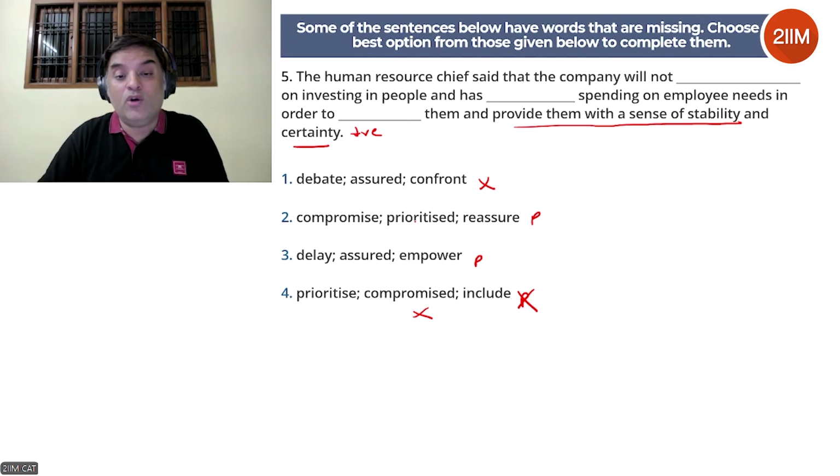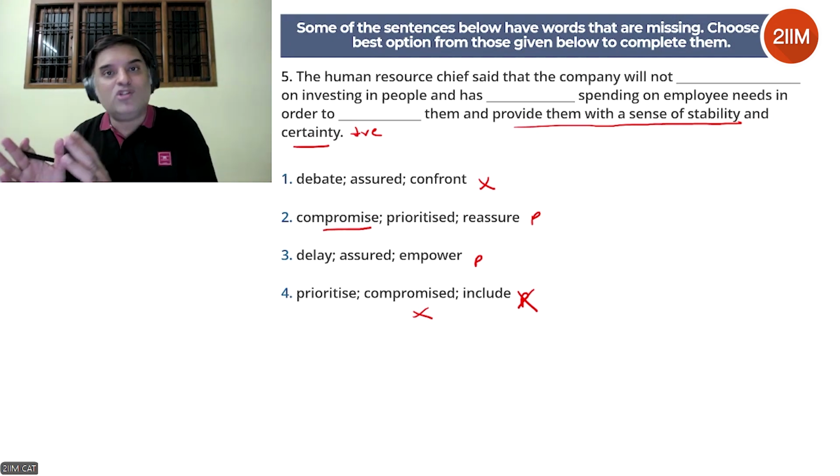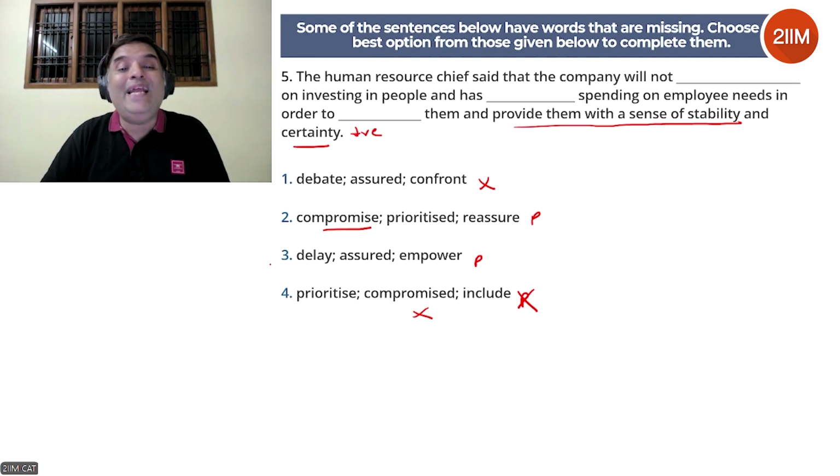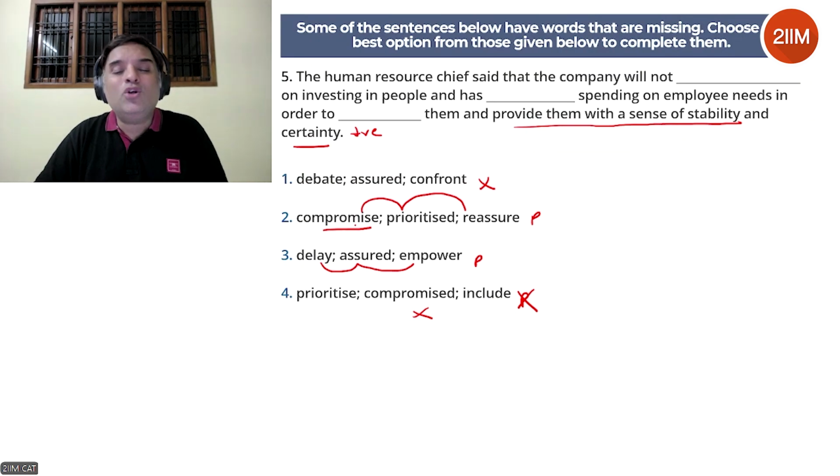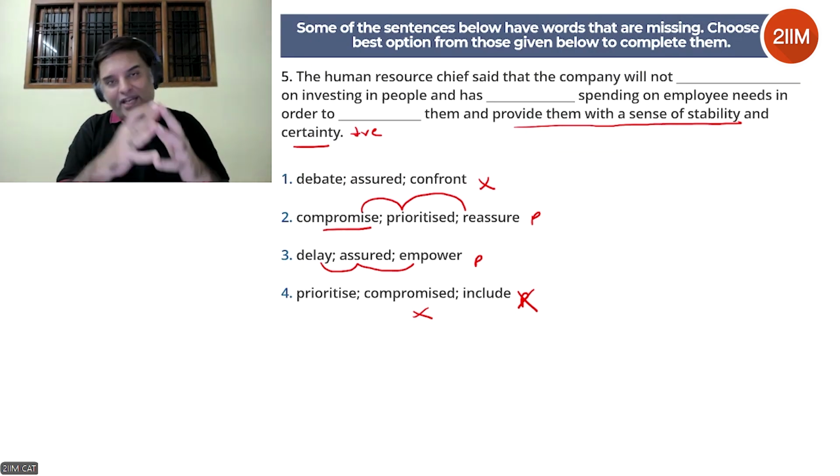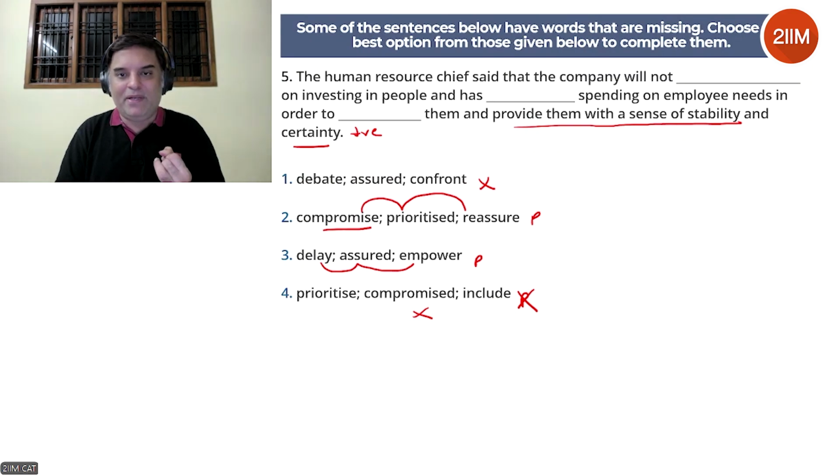So we're left with two. Okay, so prioritize, reassure, assured, empower. Let's look at the first one. The human resource chief said that the company will not compromise on spending. Absolutely perfect. They are not going to compromise on spending. That means they're not going to reduce spending. They're going to focus on spending on employees. This fits. Will not delay on investing in people. Now look at this. You have compromise, prioritized, reassure. Here it says delay, assured, empower. The first seems to be a much better fit. Now read it and you'll understand. Will not compromise on investing in people and has prioritized spending, and they're reassuring them with a sense of stability and certainty.